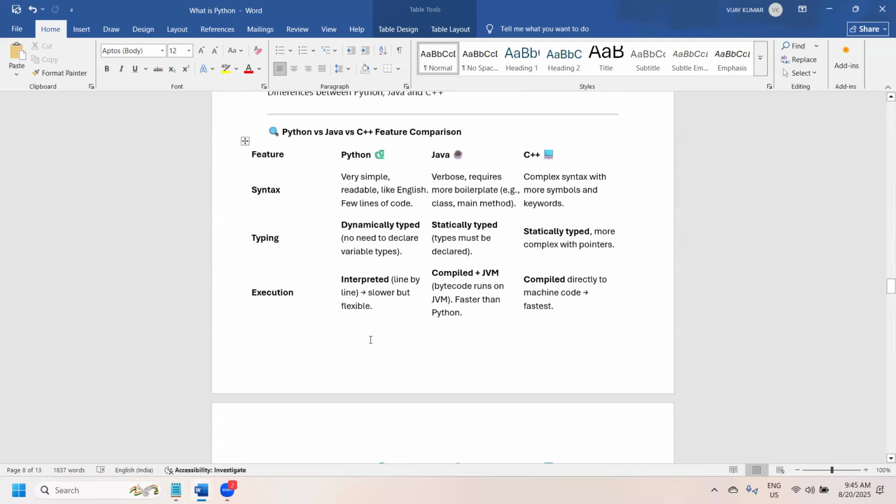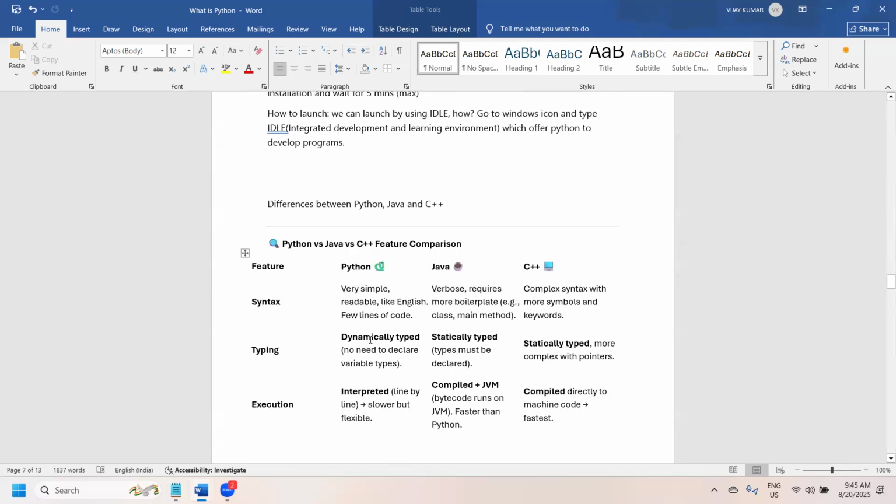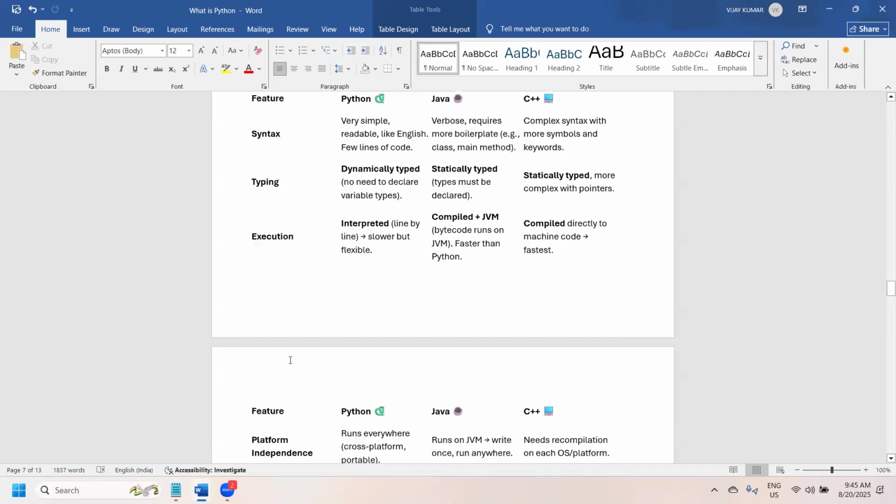So if somebody asks you to tell the few differences, we can remember these features, and we can also compare those features with other programming languages. So I hope everybody is clear why we are going to learn Python. Any doubts here? You can speak. Let me know if you have any doubts, or you can also chat, and I'm happy to clarify.